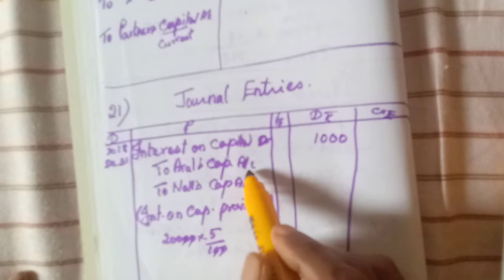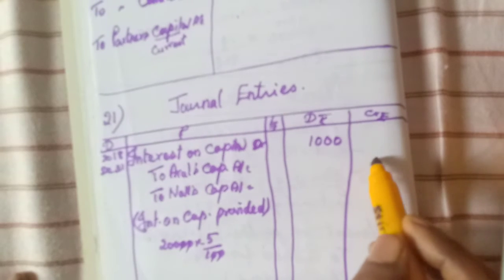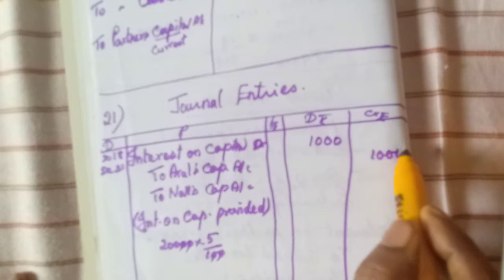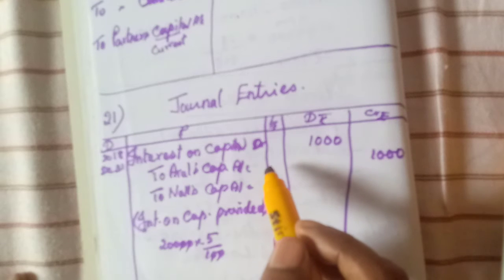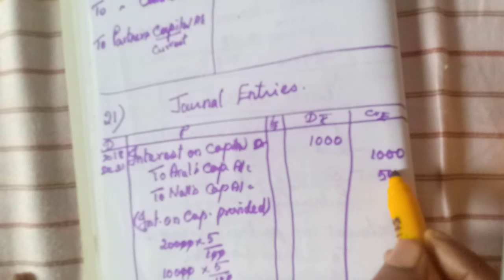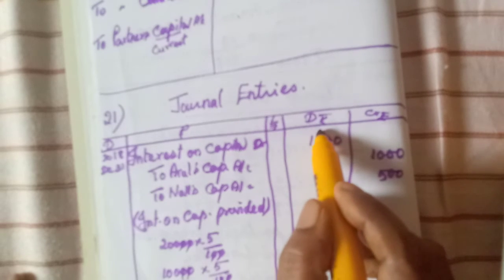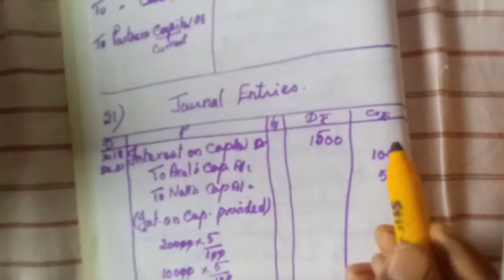Sorry, Arulappan's capital, 1000. Then for Nallasamy, his capital is 10,000 into 5 by 100. 2 0, so 500. So 1500.